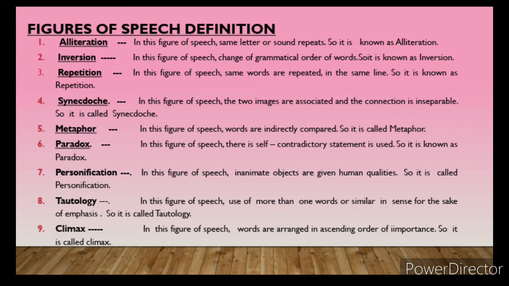I think out of the seven figures of speech coming in this poem, you must remember synecdoche and paradox are the new ones. Apart from that, we had already seen alliteration, inversion, repetition, metaphor, and personification.